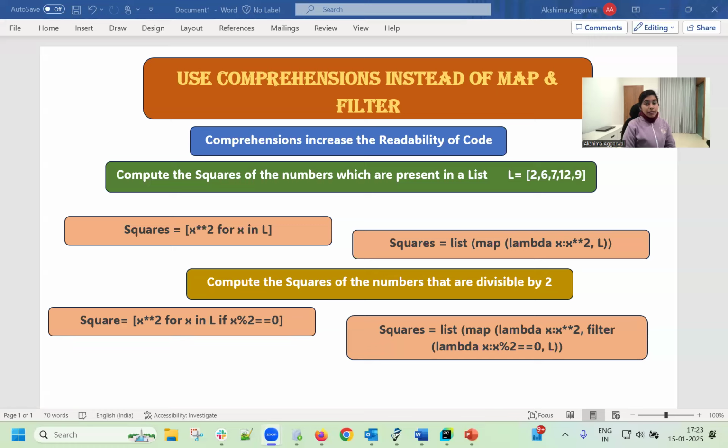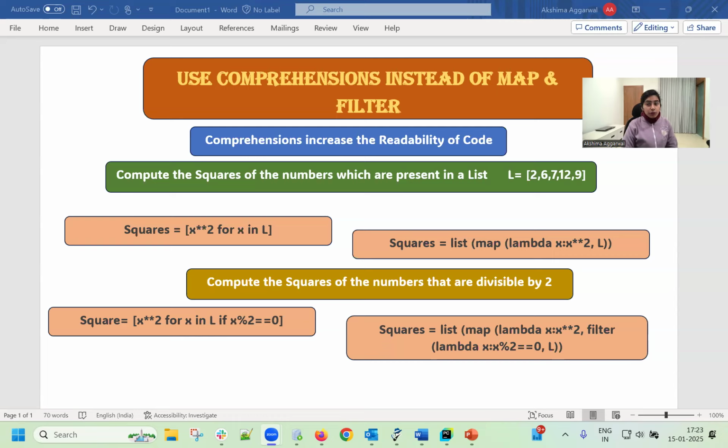Whereas the map and filter operations accept a function as an argument and map the function to all the elements which are present inside an array, like a list or tuple. Now let's see the difference between comprehensions and these operations. As I already said, comprehension increases the readability of the code. That is the main difference. You are able to see what code I have written.